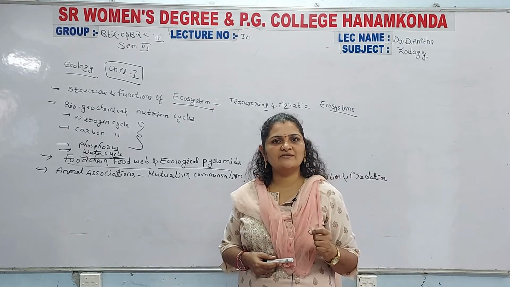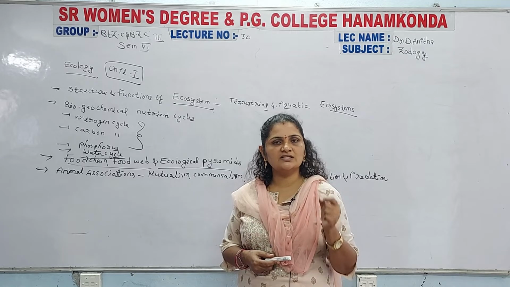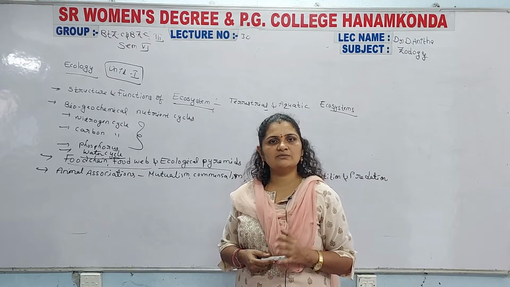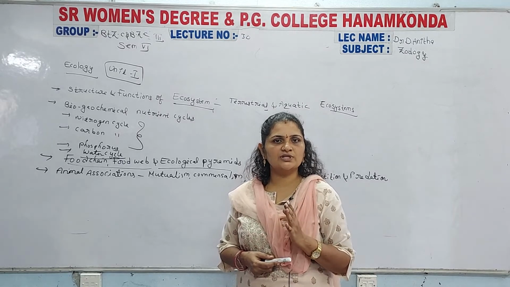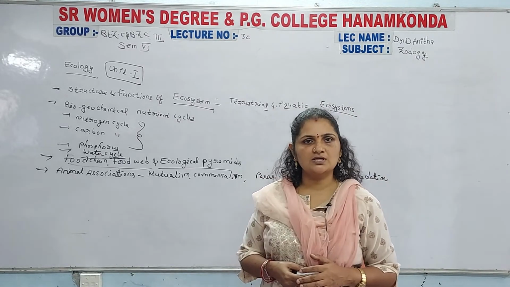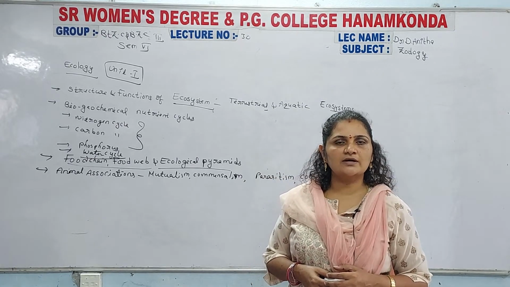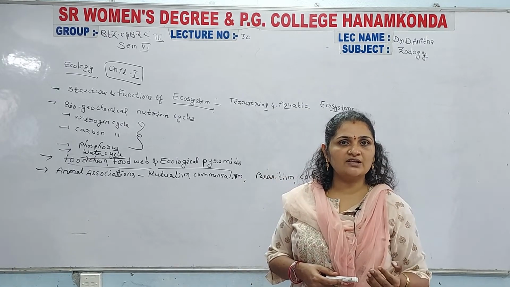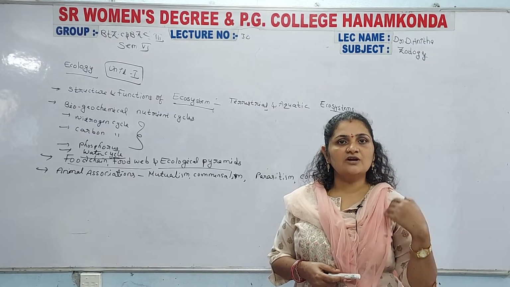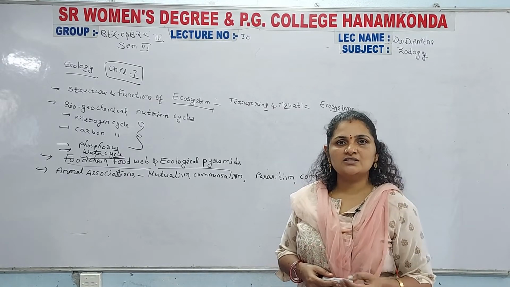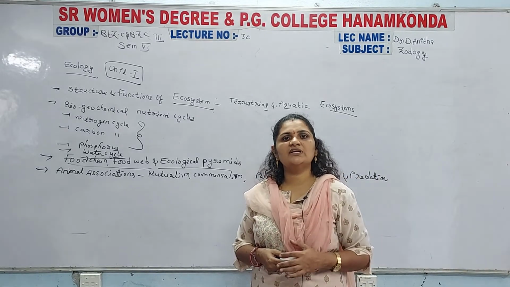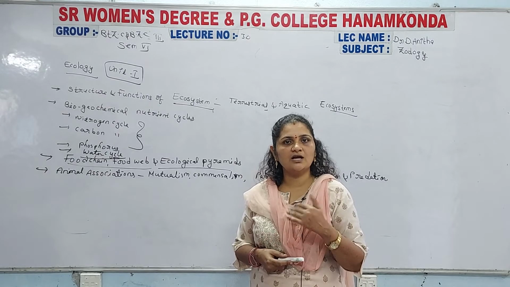Plasmodium vivax, the Plasmodium species, is a single cellular organism, but it is a perfect parasite. Why? Because Plasmodium vivax causes malaria in human beings. These parasites, for the completion of their lifespan, for reproduction, for food material, and for shelter, enter into other organisms. And they completely lead a parasitic life on the host.